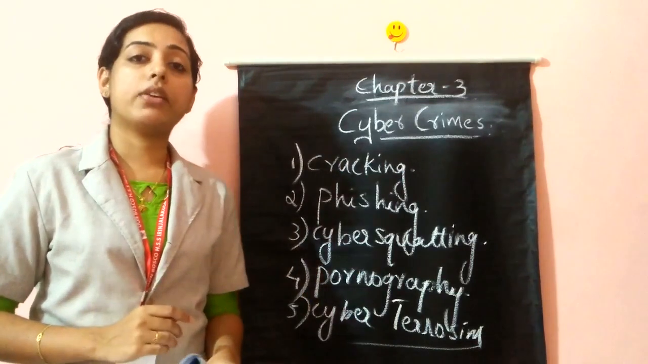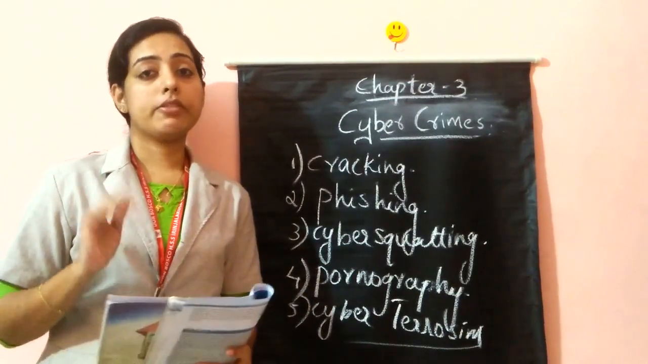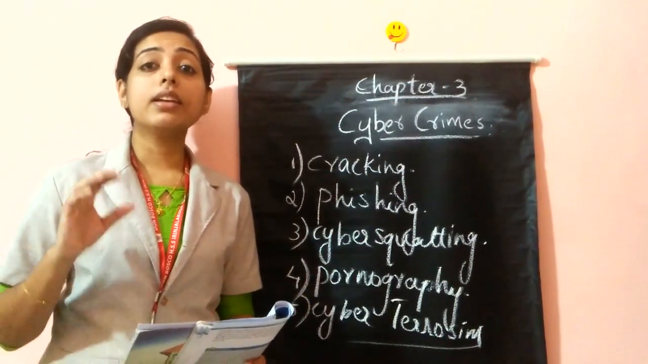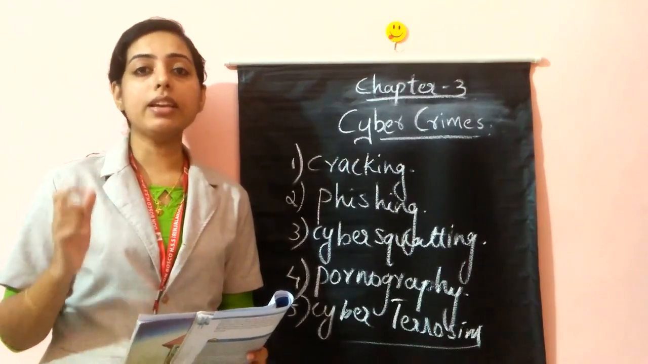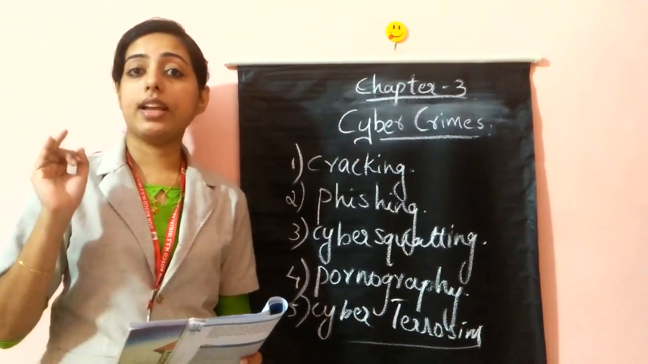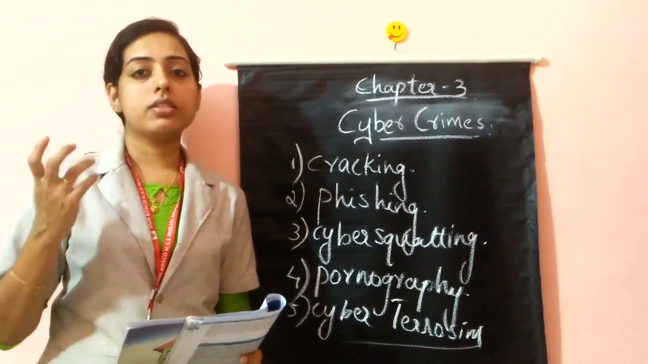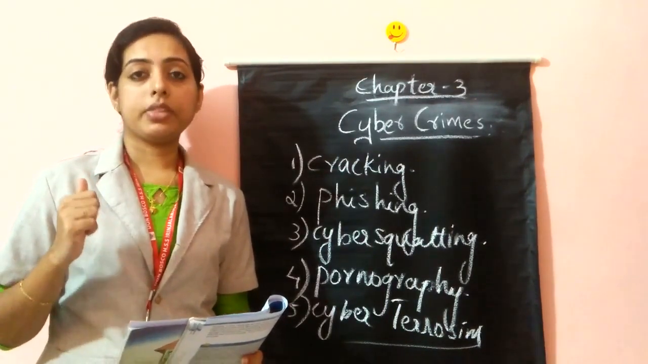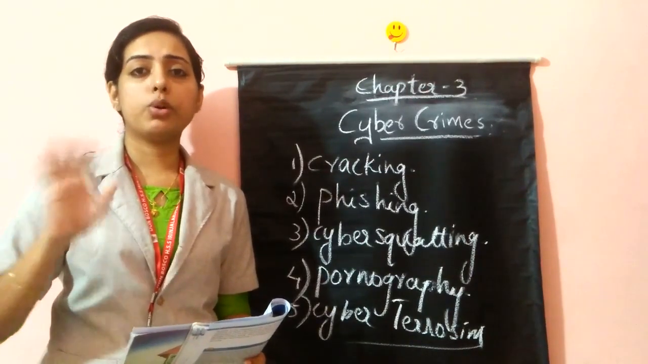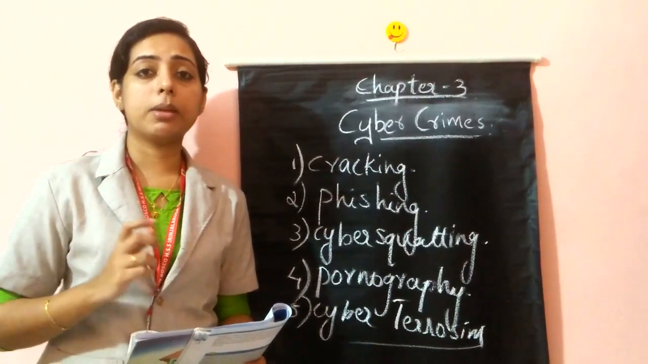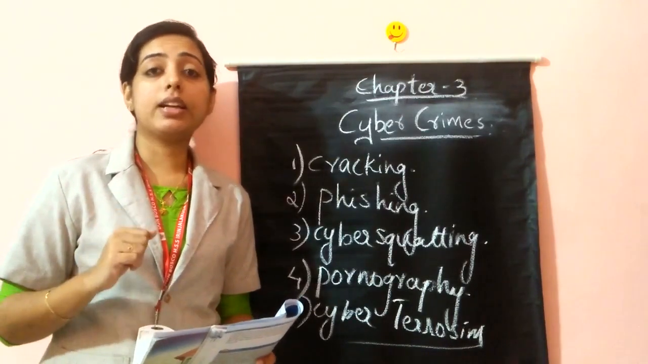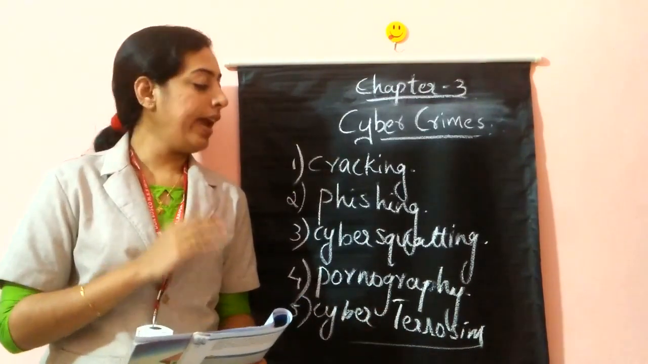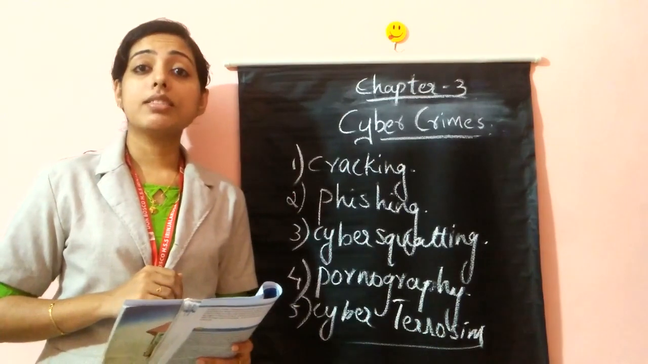And the second cyber crime is phishing. Phishing means acquiring sensitive information like passwords, credit card details, debit card details, etc. Stealing that information is known as phishing. Stealing information related to passwords, credit card numbers and debit card details is known as phishing. And the third one, cyber squatting.